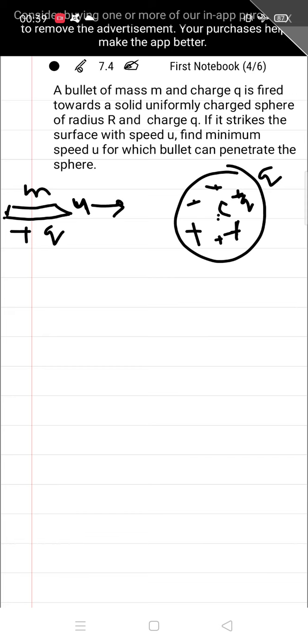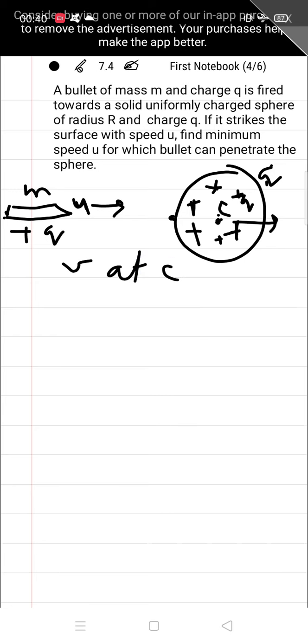Now that means when the bullet goes towards the sphere, it will face a repulsion from the sphere because of the same charges. So at the point when the bullet is on the surface of the sphere, it should have enough velocity to reach the center of the sphere. When the bullet reaches the center, if its velocity is even slightly greater than 0, then the bullet will cross the center and we do not have to do any work, because the repulsion force will automatically push the bullet towards this side.